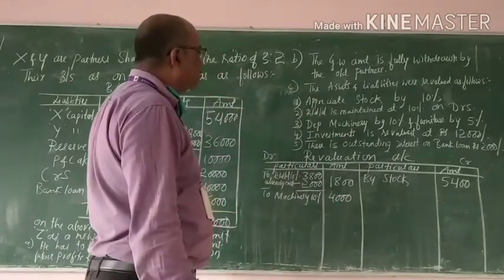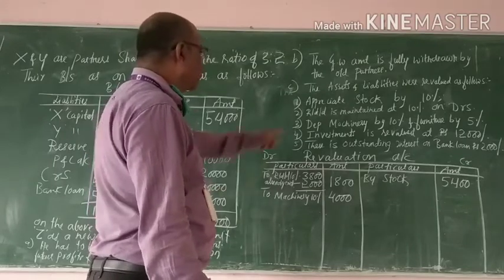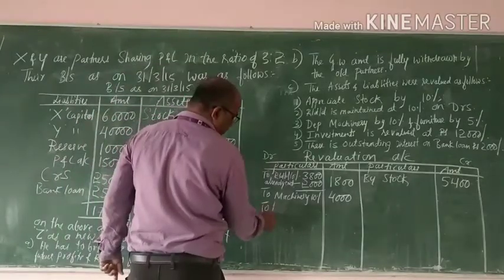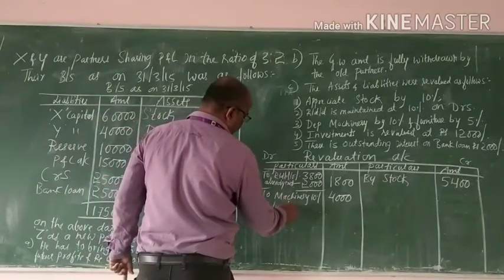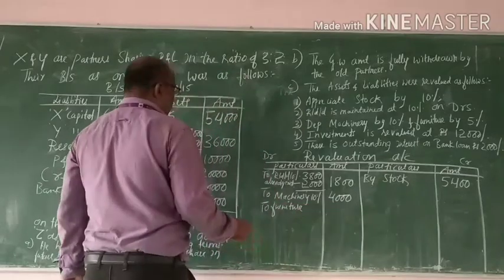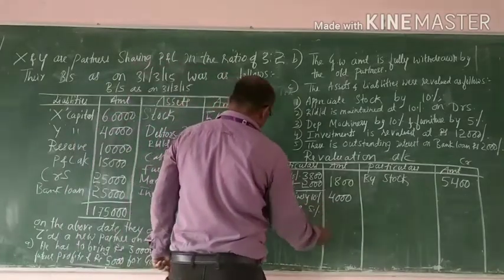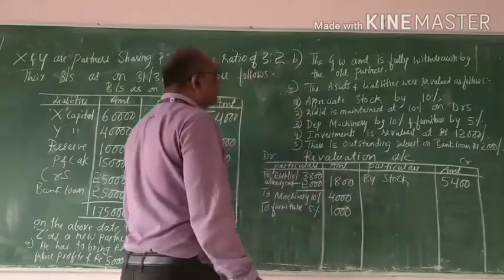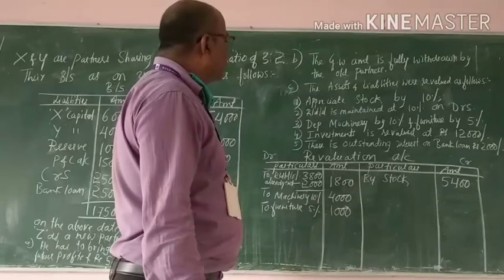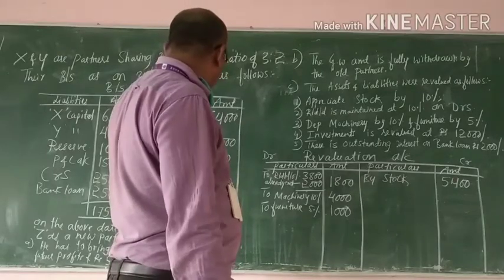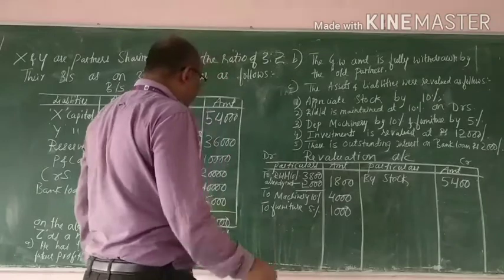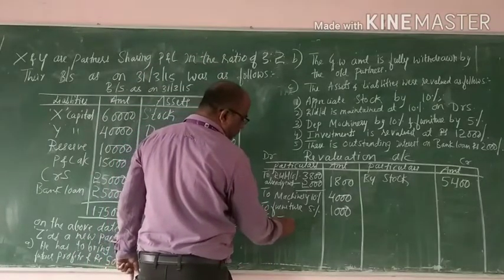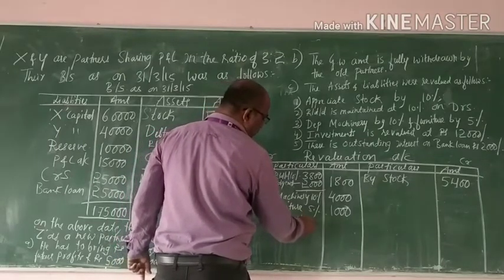Furniture is depreciated by 5%: 20,000, 5% is equal to 1,000. Investment was 15,000. Now it is revalued at 12,000, so there is a decrease in the value of investments by 3,000.